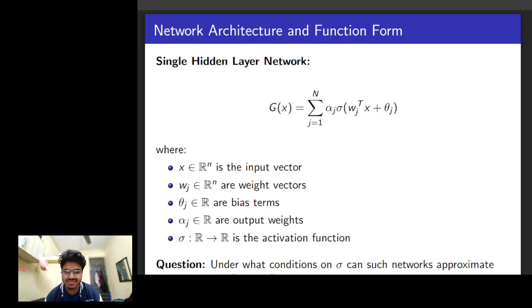Now, the only thing abstracted out here is sigma, which is the activation function. For this simple architecture, to approximate different kinds of functions in input x, what kind of properties does sigma need to have? Or rather, it can be framed as a question: given a sigma, what kind of functions can g of x express? In general, this is something that we also defined in PAC learning. We want to see what the expressivity of a hypothesis class is.